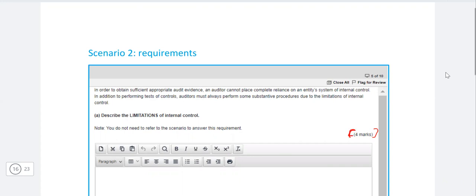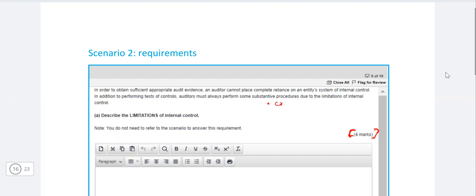Knowledge-based part. That means you can just cram it straight away from the notes. And these are the easy marks that you can get in the exam. Now, the limitation of the internal controls means, for example, human error is the limitation of the internal control. Unforeseeable circumstances, like the controls are implemented against a specific risk. But for example, if there's any unforeseeable event, unforeseeable circumstances, then that is the limitation of the internal controls.